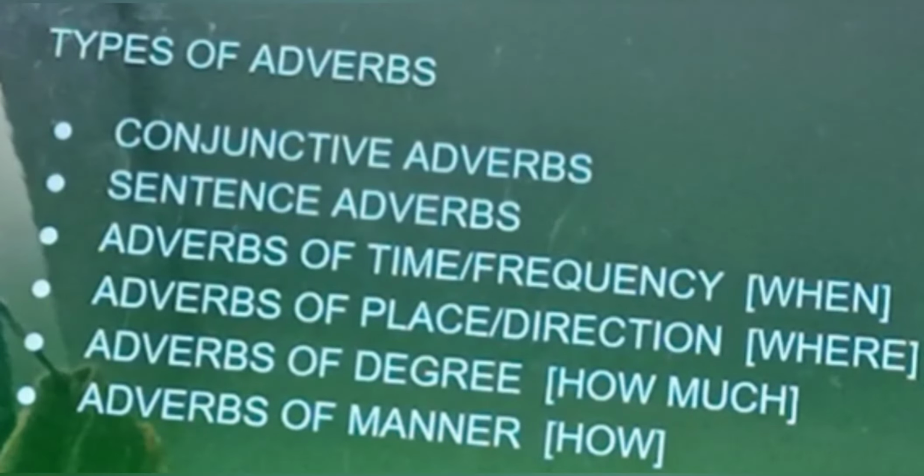The words too, enough, very, and extremely are examples of adverbs of degree.